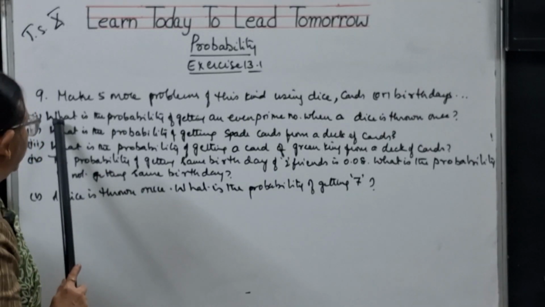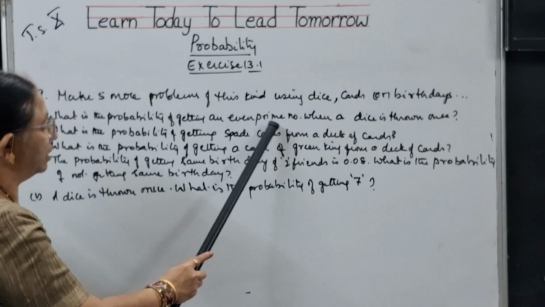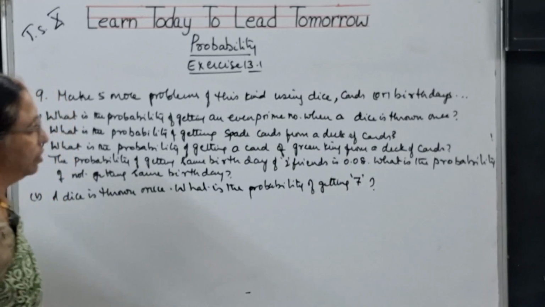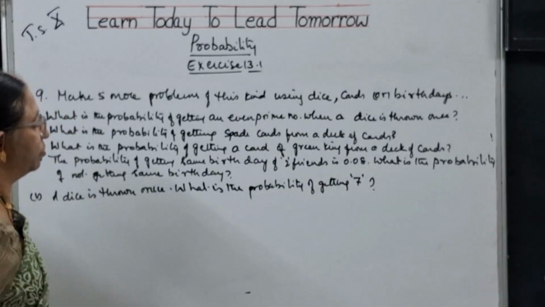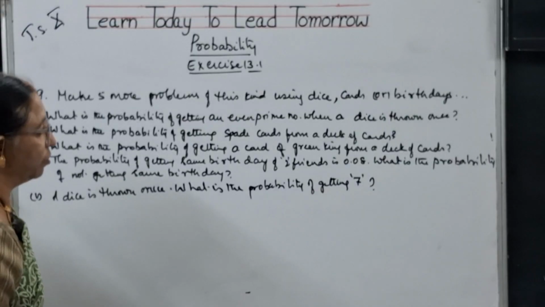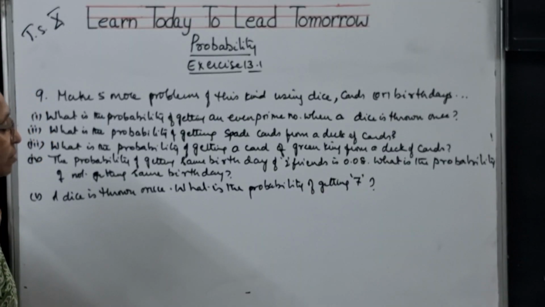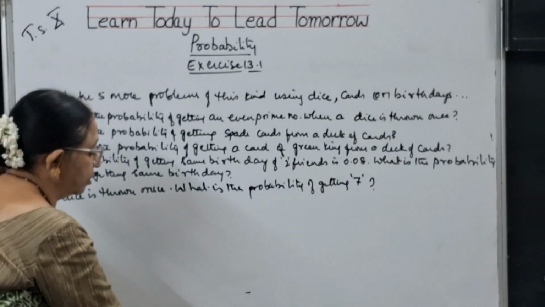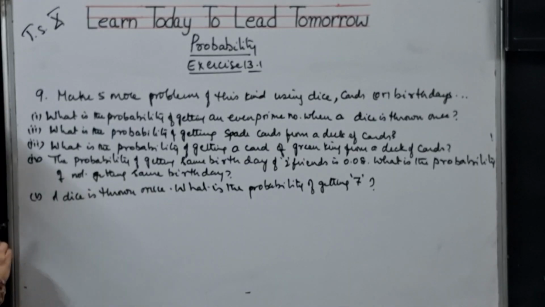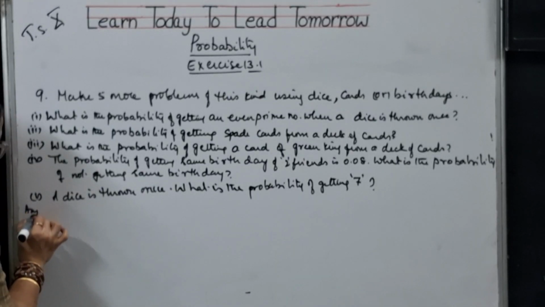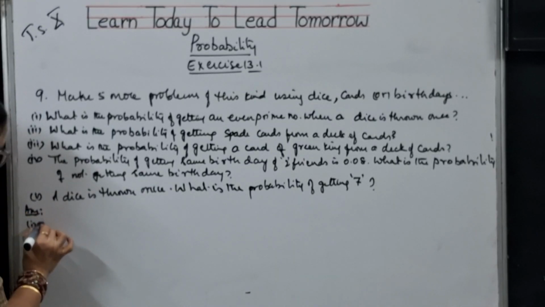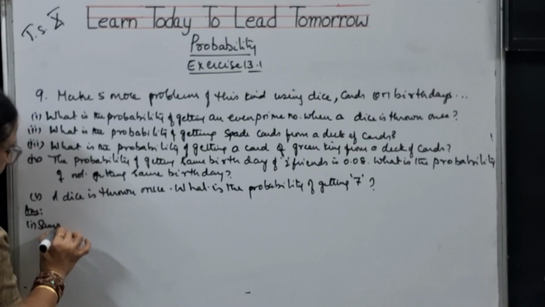So, the first one I did: what is the probability of getting an even number when a dice is thrown once? Of course, how it has to be done is: the number of possible outcomes, one by one. The solution for the first one is the sample space.